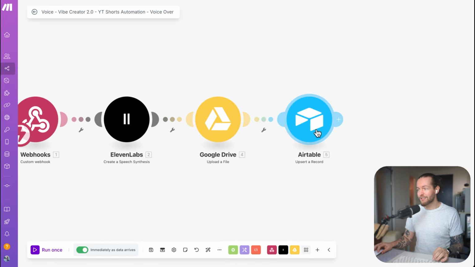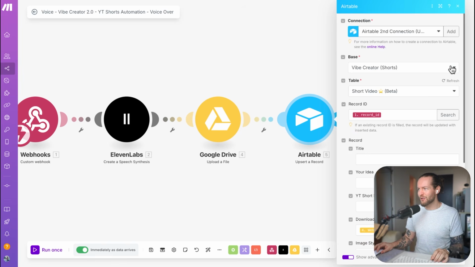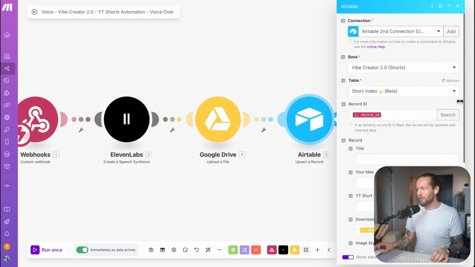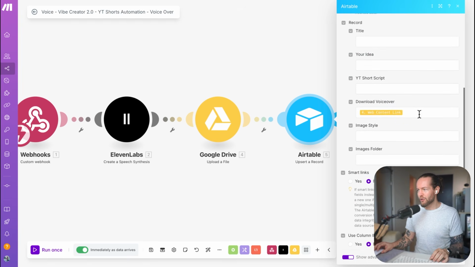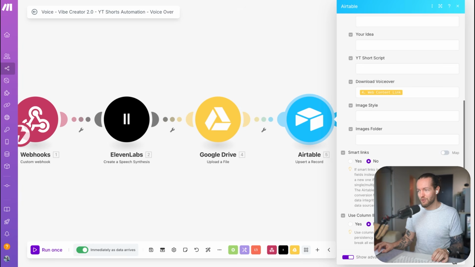Once we have done that, all we need to do is to update the Airtable record once again. So make sure you have your connection set, make sure you change the base here. But other than that, we're not really going to do much. Make sure you have the download voiceover file be web content link, and that is pretty much all you need to do in this module here.